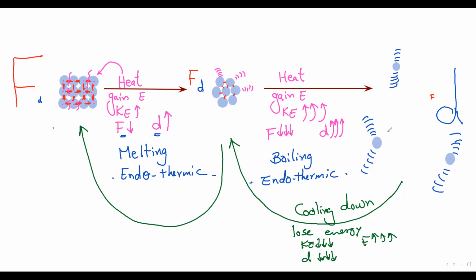The molecules give out heat and cool down so they can approach each other again. Is this called endothermic or exothermic? Bravo, exothermic process, because heat is evolved from the molecules.